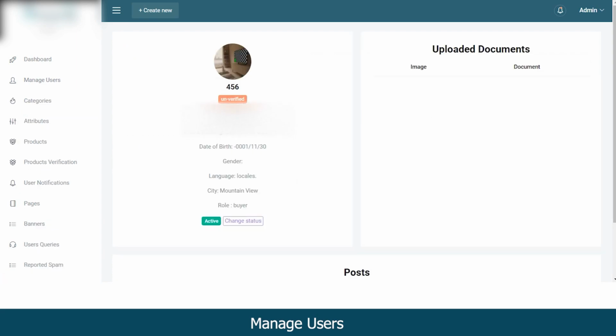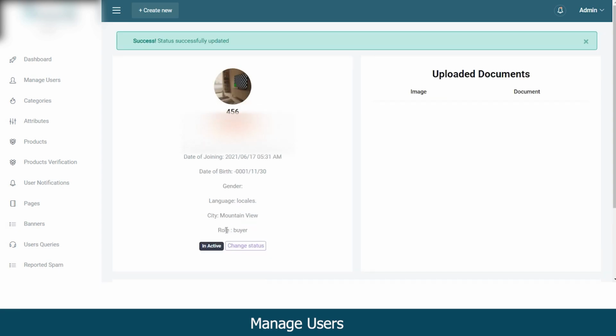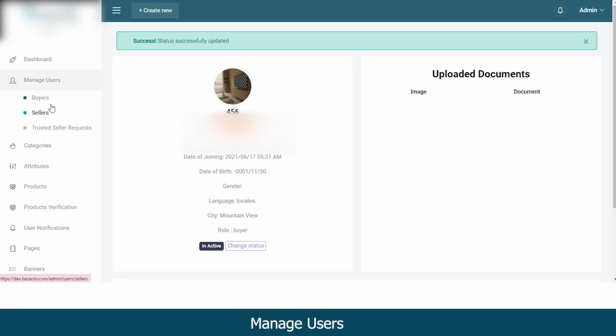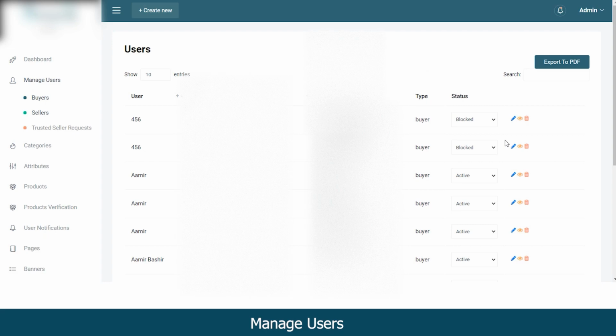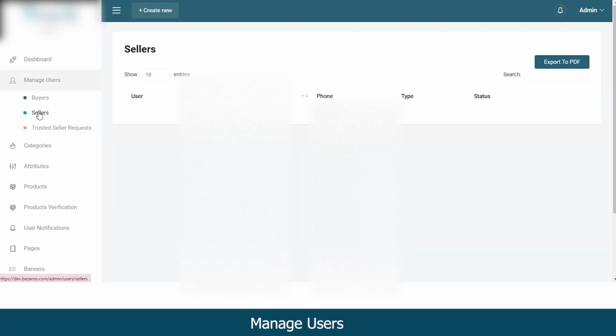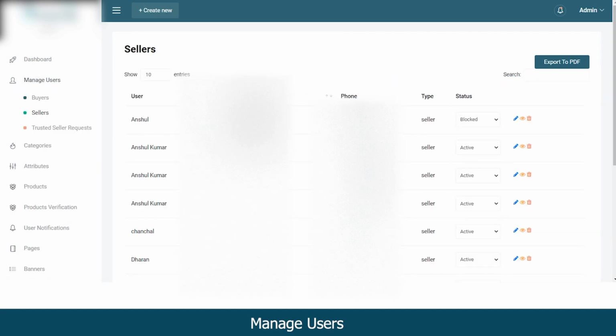Like you can see this user is active, you can change its status to inactive, and you can see this has been reflected over here. Likewise, you can download the data for all the users in different formats. Coming to the seller section, you can manage the data for all the sellers. You can view their username, their email, their phone number, their type. You can change or update their status. If you select blocked for any seller, that seller won't be able to sell any other product or list any other products on the marketplace. Or you can delete any user or seller anytime.